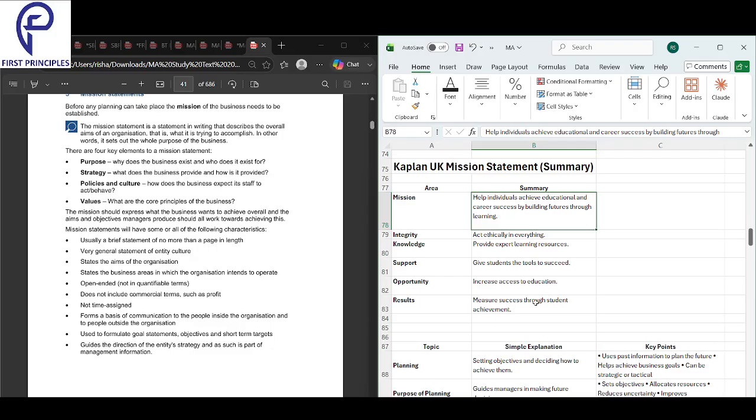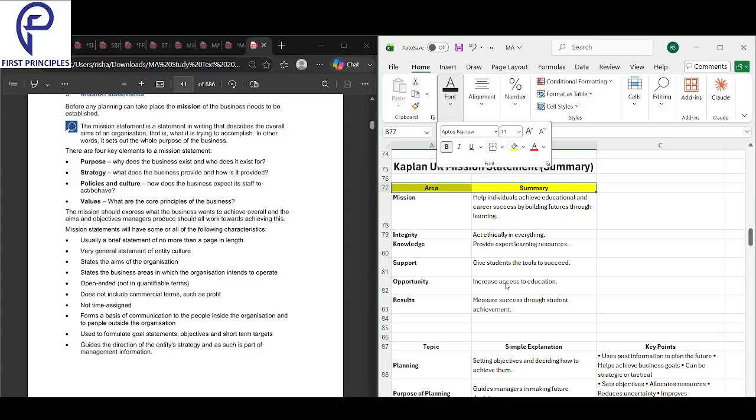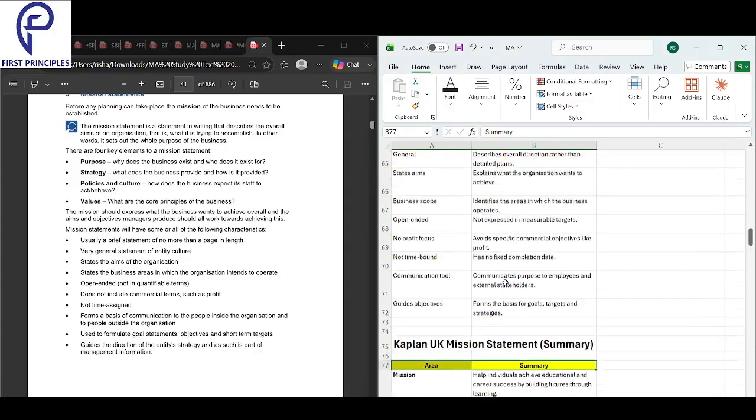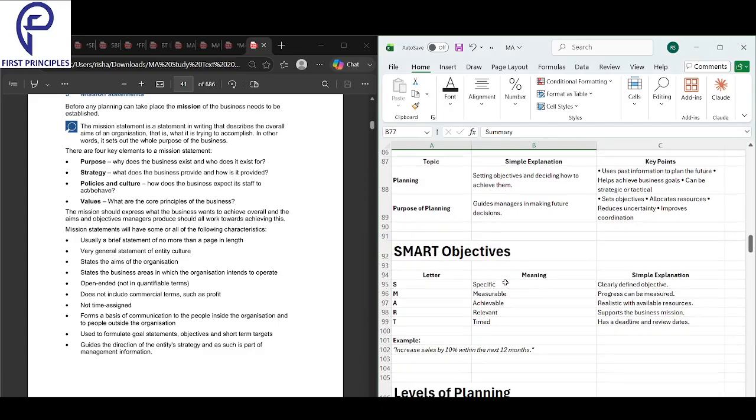This is the textbook that we use. Their values: integrity is doing the right thing, being honest and ethical. Knowledge gives expert study material and teaching. Support gives students tools to help them pass. Opportunity makes education available to more people. And the result is success: students passing and achieving. That's just an example of a mission statement, Kaplan's. They're not going to ask you the mission statement of Kaplan in the exam, but this is just an example of how mission statements really work.